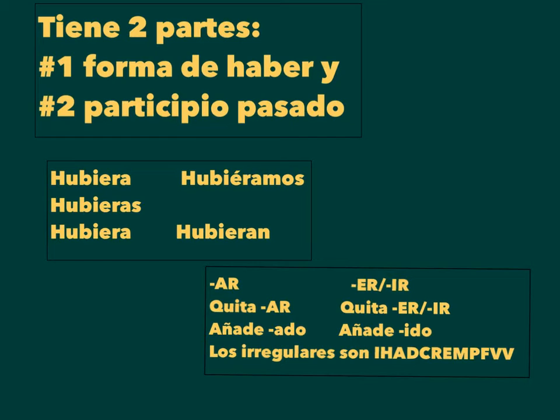Then you've got that participio pasado, which is always the same. For AR verbs, cut off AR, add ado. ER and IR, cut off the ER and IR, add ido. The irregulars for every single perfect tense are the same. They do not change. They're always that way. So if you want, for example, the yo form of pluperfect subjunctive for trabajar, it's hubiera trabajado. The nosotros form of ir, hubiéramos ido. Okay?